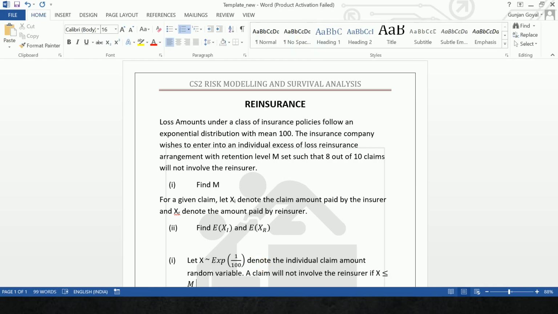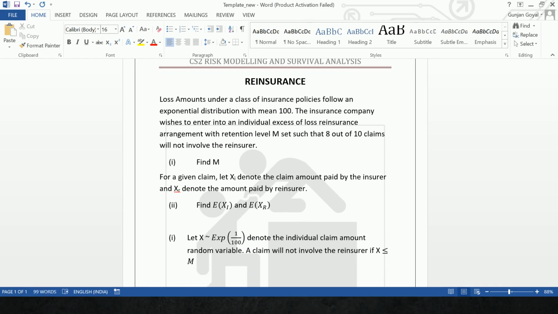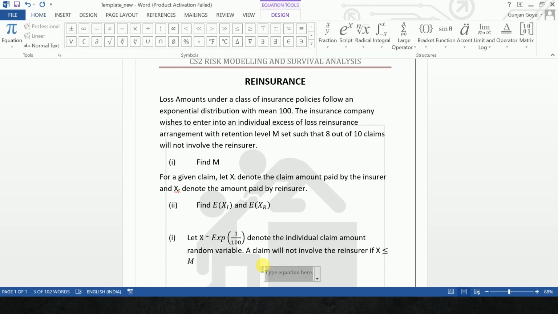So therefore we can write in the next line, let's insert an equation, F_X(M) is equal to the probability X less than or equal to M, which is equal to 0.8, as given in the question.